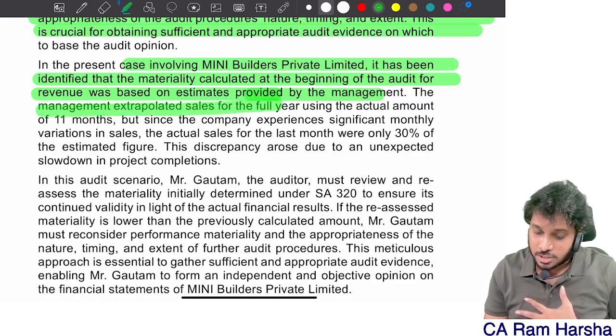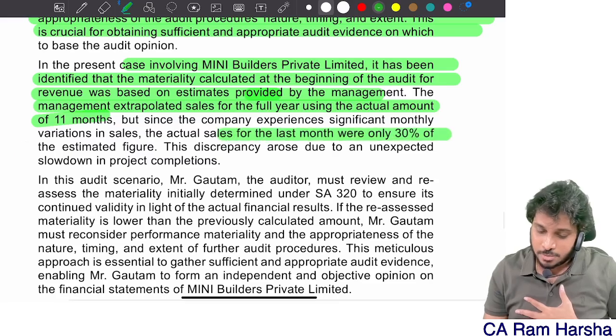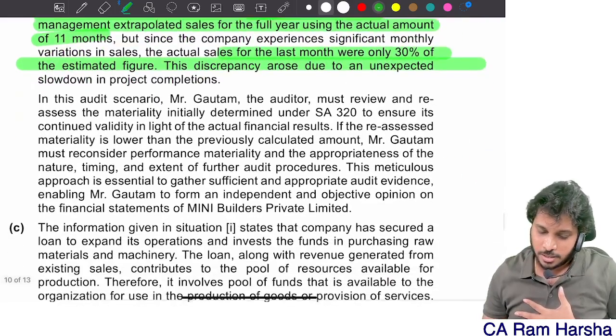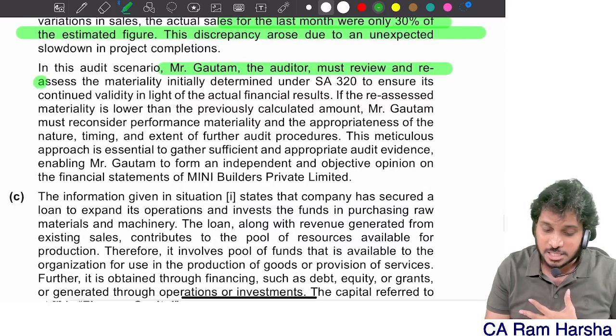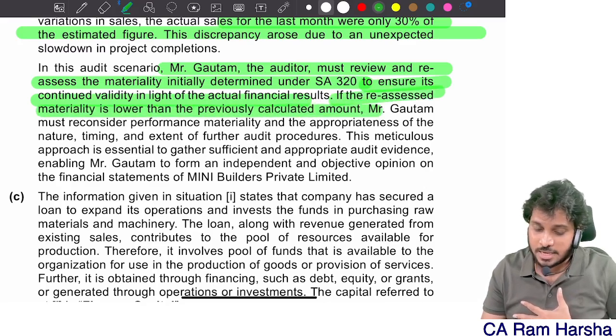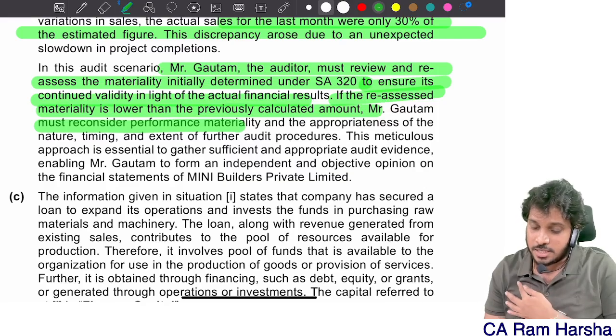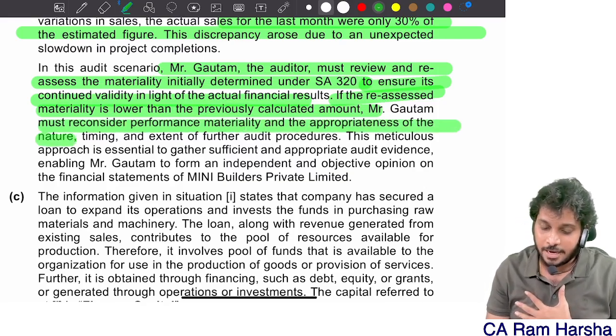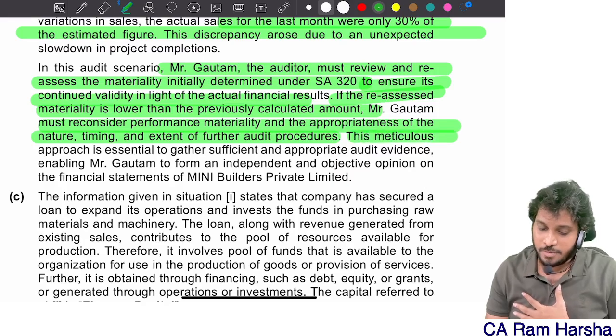The management extrapolated for the full year, but last month's sales were only 30% of projected. In this case, Gautam, the auditor, must review and reassess the materiality initially determined to ensure its continued validity. If the reassessed materiality is lower than previously calculated, he must reconsider performance materiality and the appropriateness of further audit procedures. This meticulous approach is essential to gather sufficient appropriate evidence.